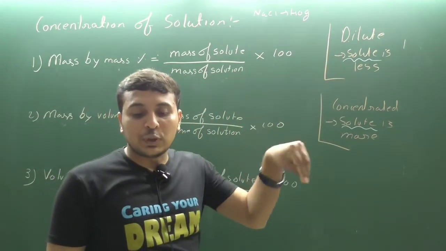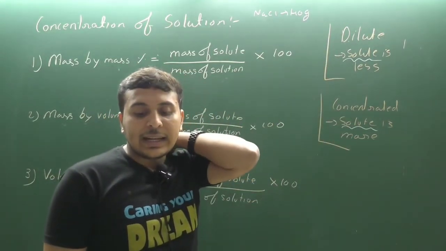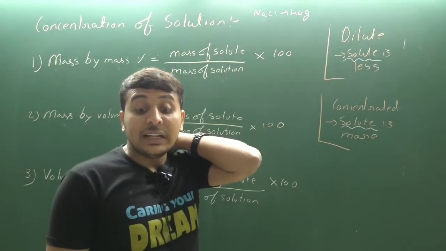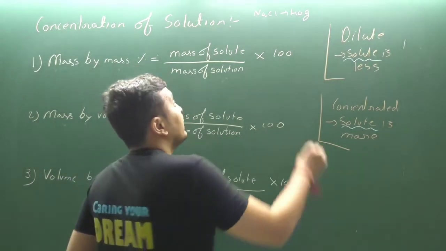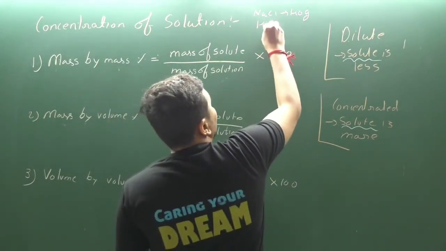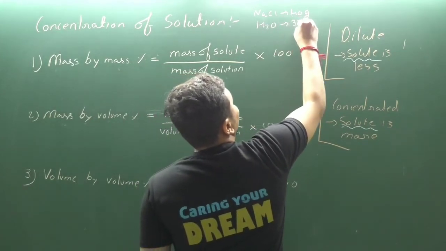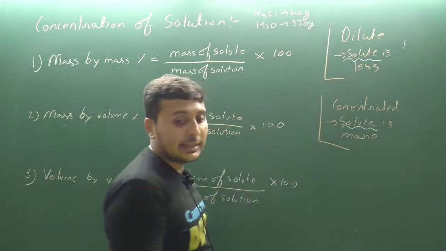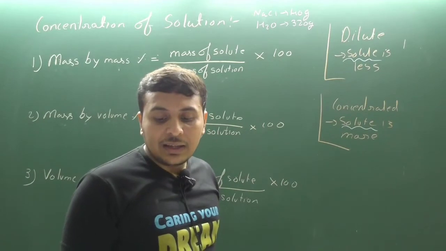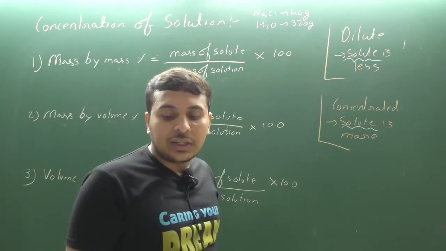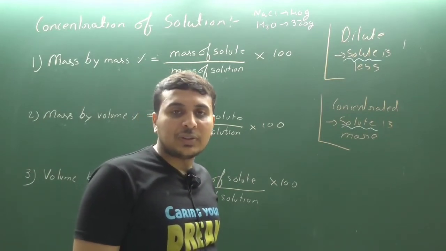Now 40 gram of salt is added in 320 gram of water, H2O. Find the concentration in terms of mass by mass percentage.